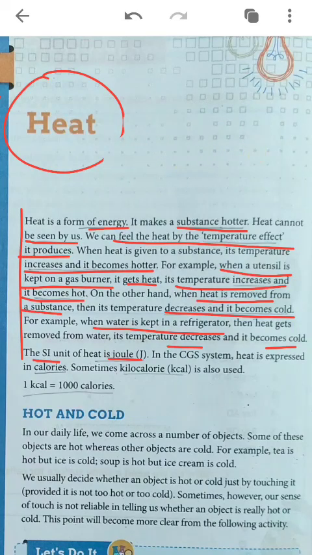Next, heat is expressed in calories also. Another unit of heat is the calorie. The bigger unit of calorie is kilocalorie, and the relation between kilocalorie and calorie is given: 1 kilocalorie is equal to 1000 calories. This was the basic concept of heat, what heat can do and what its unit is.